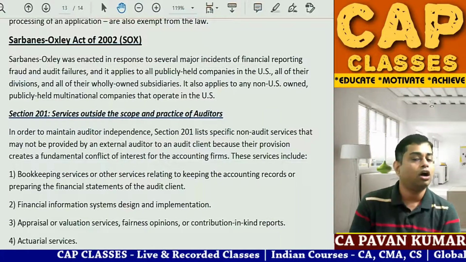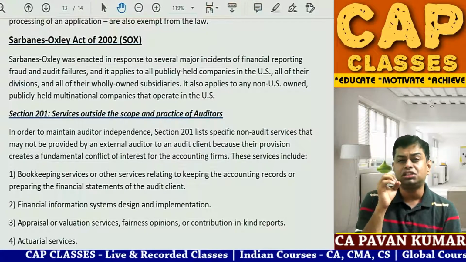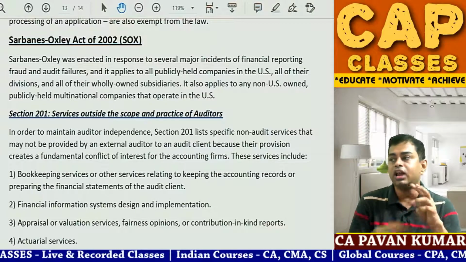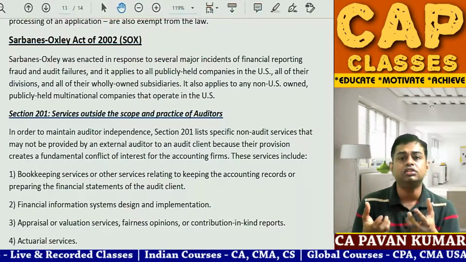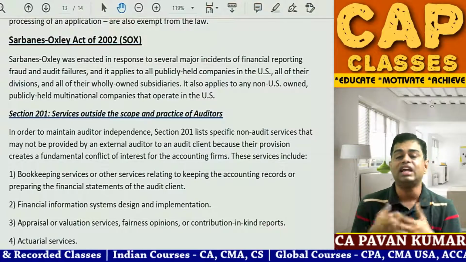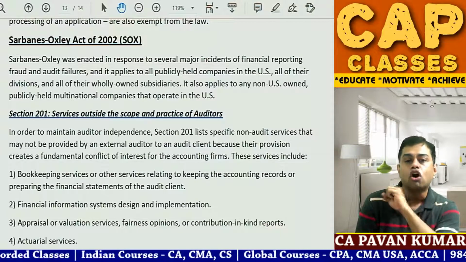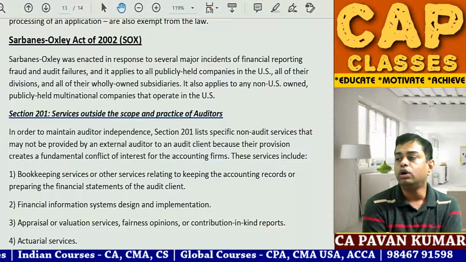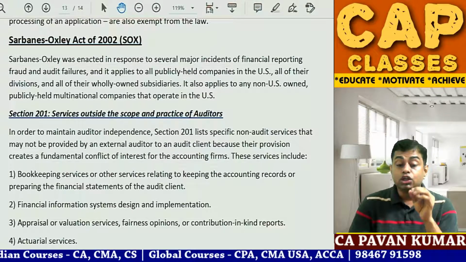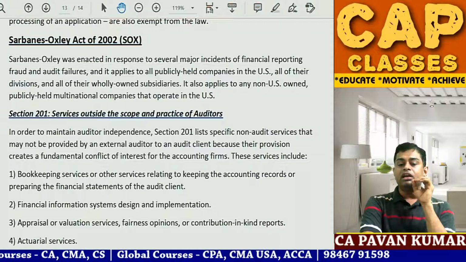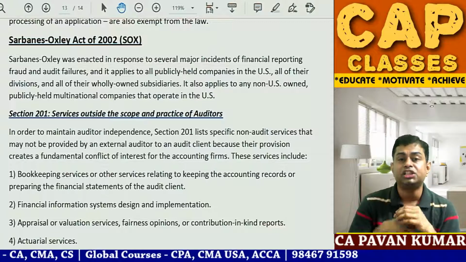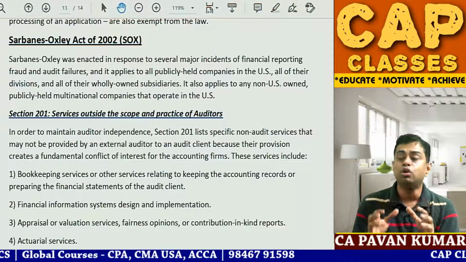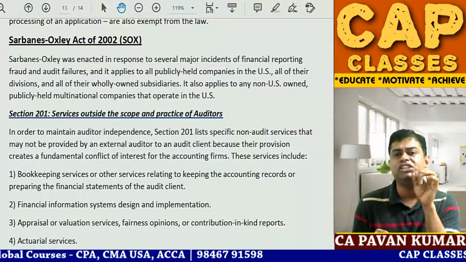Then the US government thought we have to pass one strict law. Two people were appointed for this purpose, Sarbanes and Oxley. So this act is named after them, Sarbanes-Oxley Act. In short form, we call it SOX: Sarbanes, S; Oxley, OX. SOX compliance. In this, various rules and regulations of bookkeeping, financial statements, valuations, actuarial services, internal audit, about all these things, they have given a very strong dose.